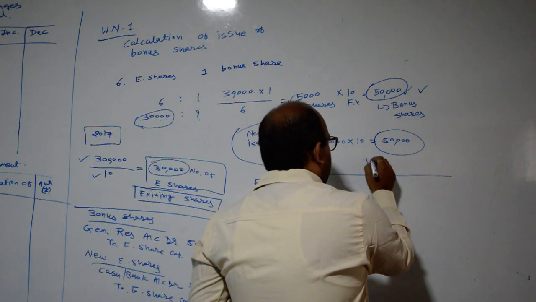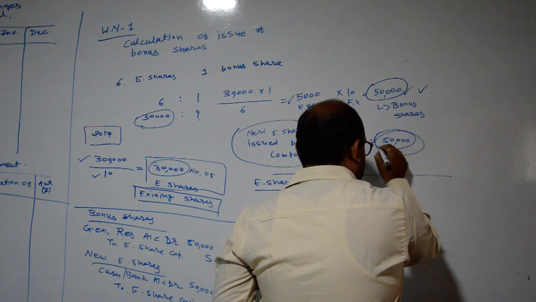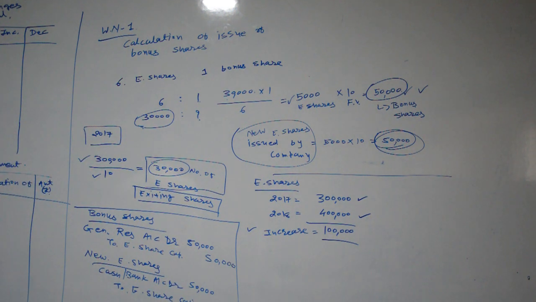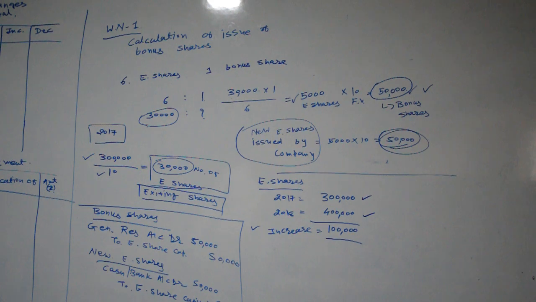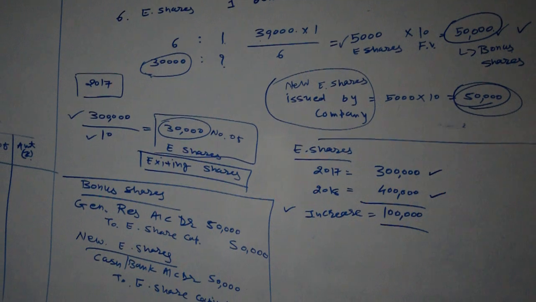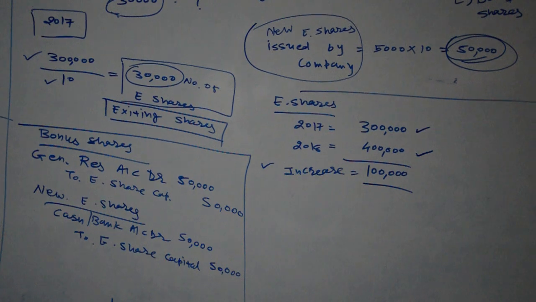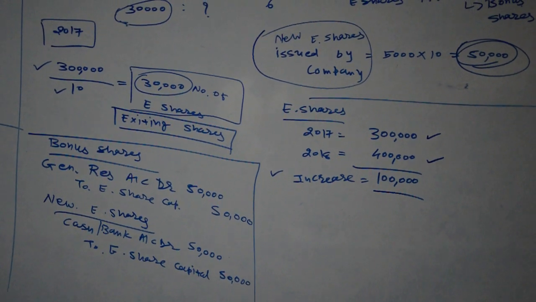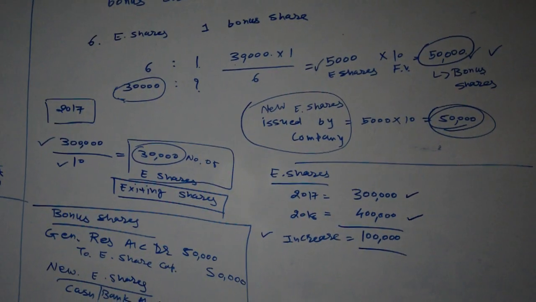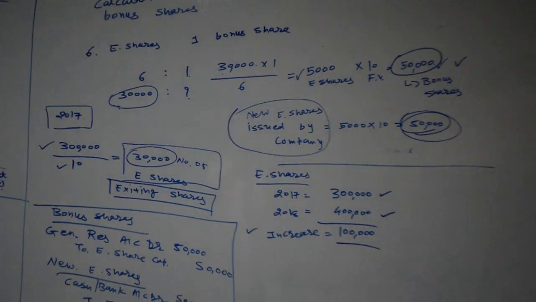It is a hidden adjustment. Okay, so please consider it. For that purpose the journal entry will be: for bonus shares, general reserve account debit 50,000 to equity share capital 50,000. And then for new equity shares, cash or bank account debit 50,000 to equity share capital account rupees 50,000. Okay, this is our first adjustment.